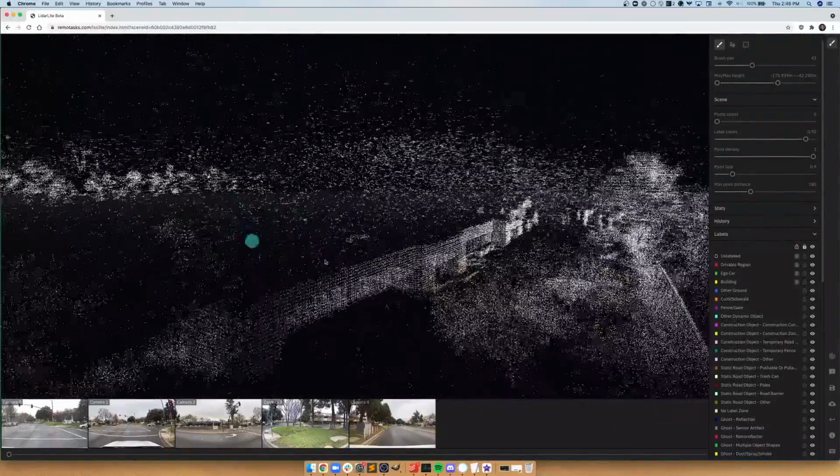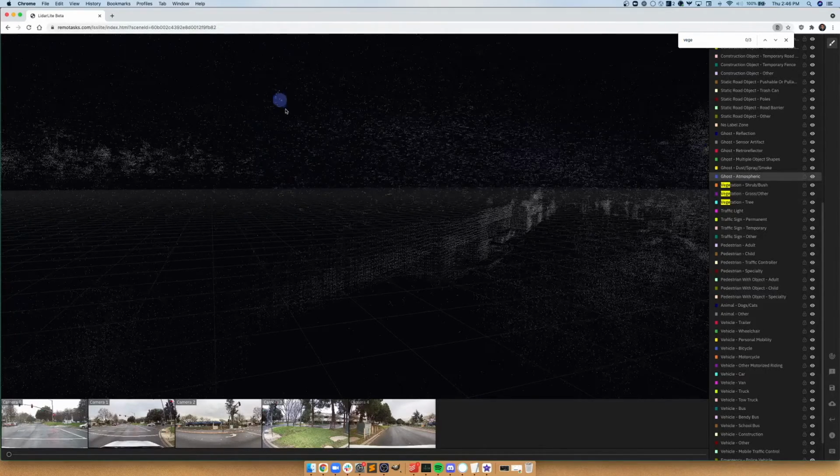A good use case for the brush tool would be if you're trying to clean up some of these ghost atmospheric points and you're having trouble using the lasso tool and you have a really small area you want to annotate, you can simply select the ghost atmospheric label and make sure that there's no non-ghost points behind where you're looking at, and can annotate the points like this.